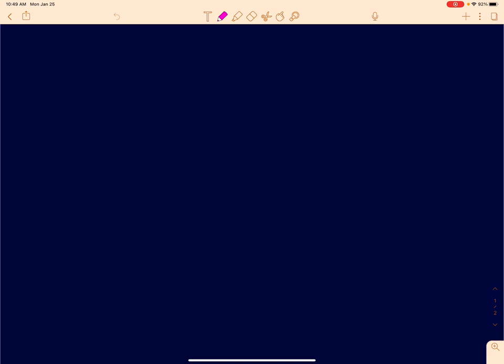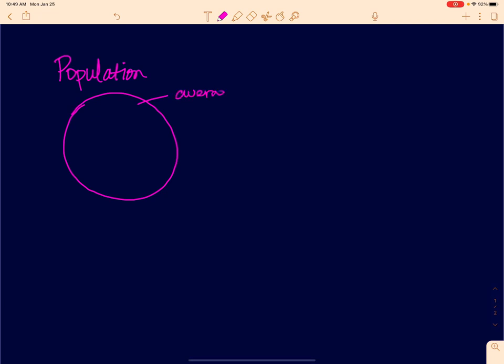I want you to picture a population. And from that, we are going to have an average, or a measure of center, if you will. Depending on what we're talking about, categorical or quantitative, it could be an average of something, it could be a proportion of something that represents the population.